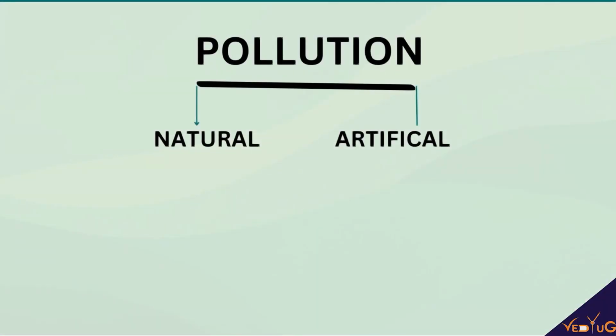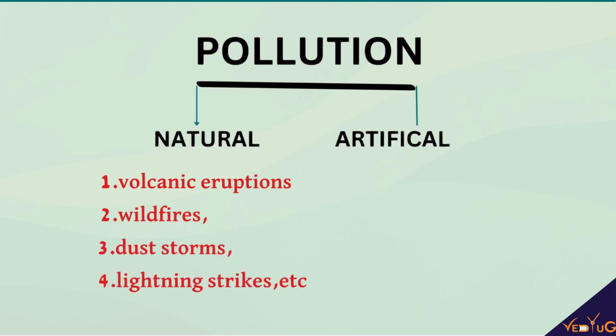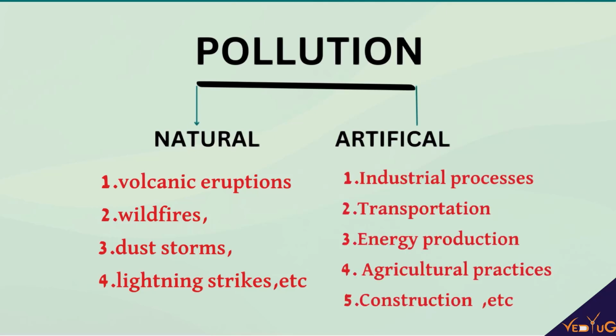First would be natural pollution, and another is artificial pollution. In natural pollution, we can see volcanic eruptions, wildfires, dust storms, and lightning strikes. So ये जो मैंने 4 चीजें बताईं, those are natural, or we can say that it is a God-made act या फिर act of God. Then another would be artificial pollution, which is caused by artificial things, including the things which are discovered or invented by humans as well. Because in artificial pollution, certain things like industrial processes, transportation, energy production, agricultural practices and construction, these all are man-made things. So that's why it comes in the category of artificial pollution.